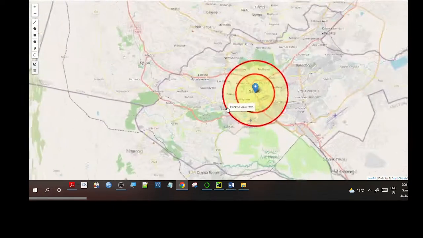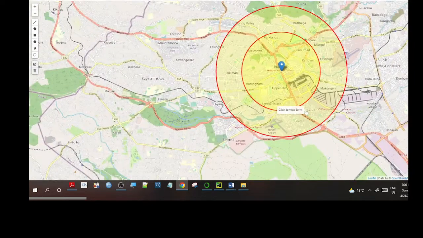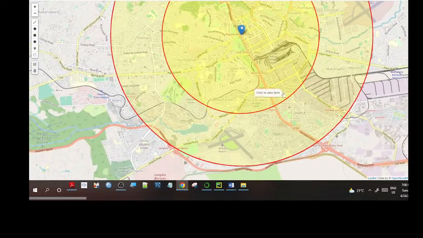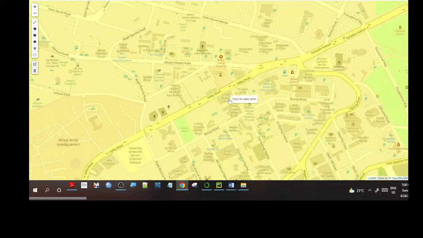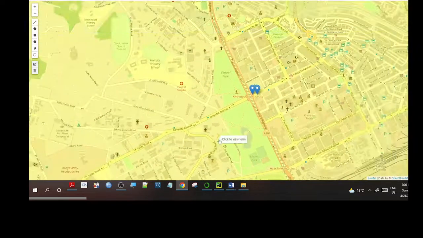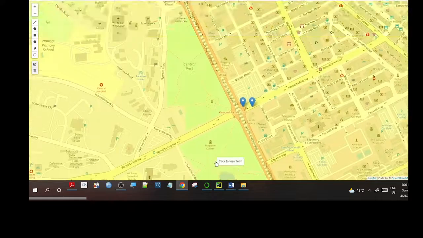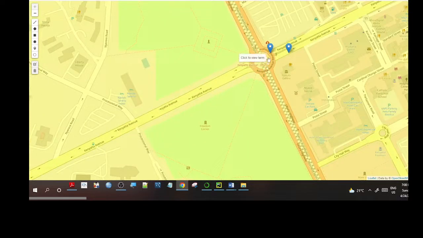Then, wait, this is Nairobi. If I come to Nairobi, I think I can see 2 terms that are there. The circles indicate the number of terms that we expect. Yes, in here we have 2 terms. A speaker has indicated the word madoadoa is abusive and given it 3.